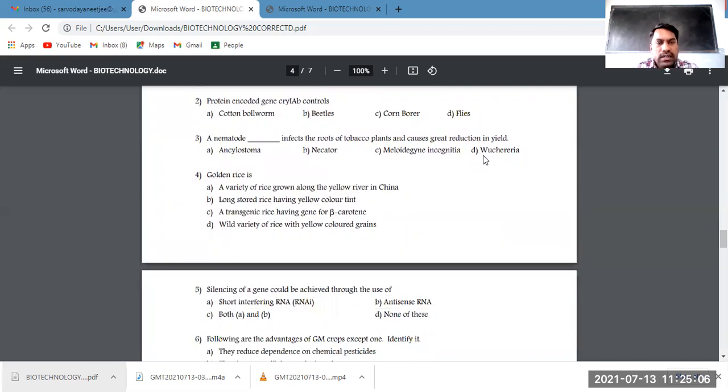Protein encoded by gene Cry1Ab controls.